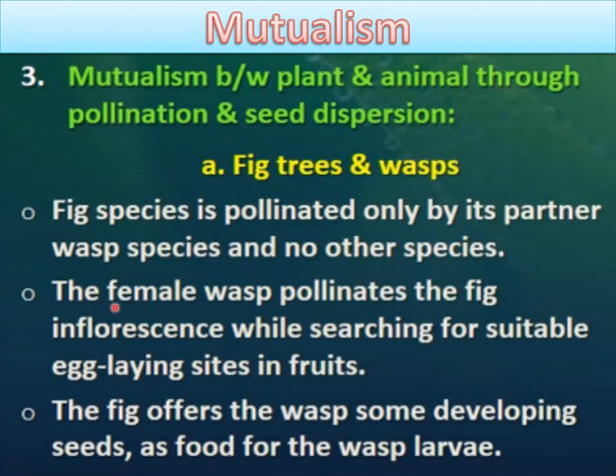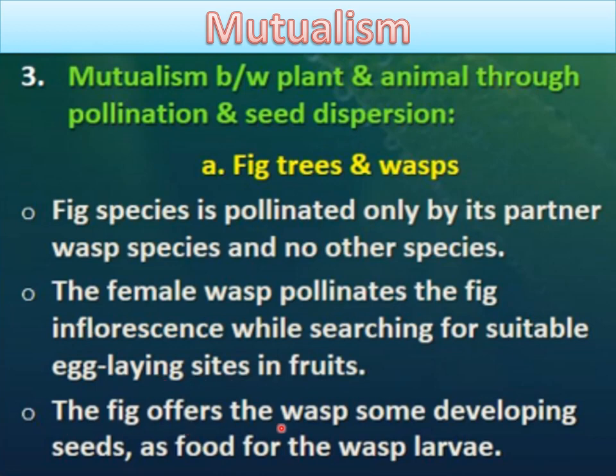Now let's understand it. The female wasp pollinates the fig inflorescence, the group of flowers present on the fig tree. So the female wasp is required here for the pollination of the fig tree, while searching for suitable egg laying sites in fruits. So the fig is getting benefit because it gets pollinated by that female wasp, and the female wasp is also getting benefit because it gets the space for its egg laying. Okay, the suitable sites are there for egg laying in the fruits of the fig tree.